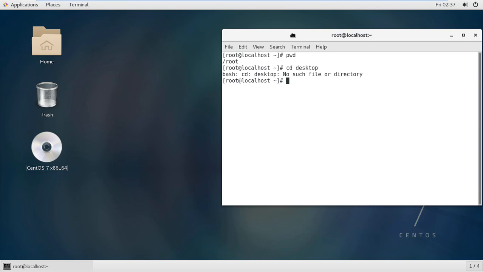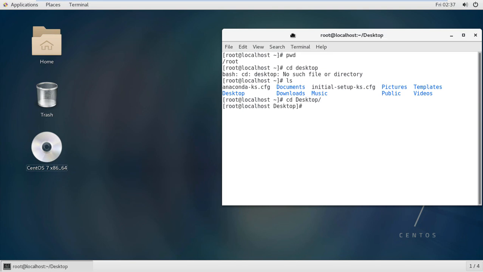The reason is that the D is a capital. If you are not aware, just type the ls command and Desktop is there. So type cd Des and press tab, and it will complete your command. Then ls, and there are no files or directories on this path.